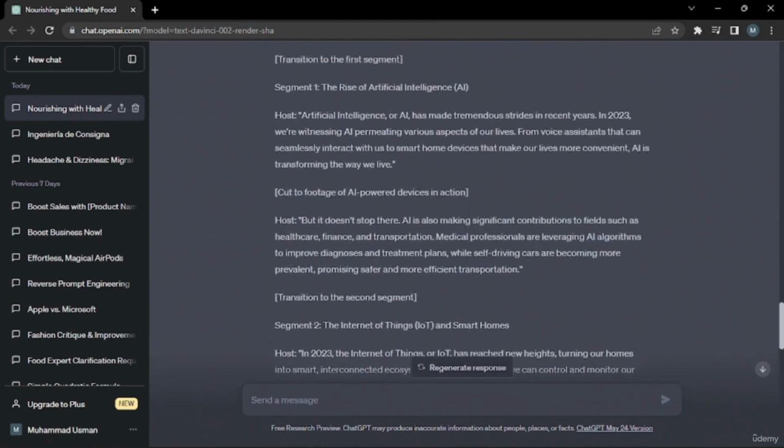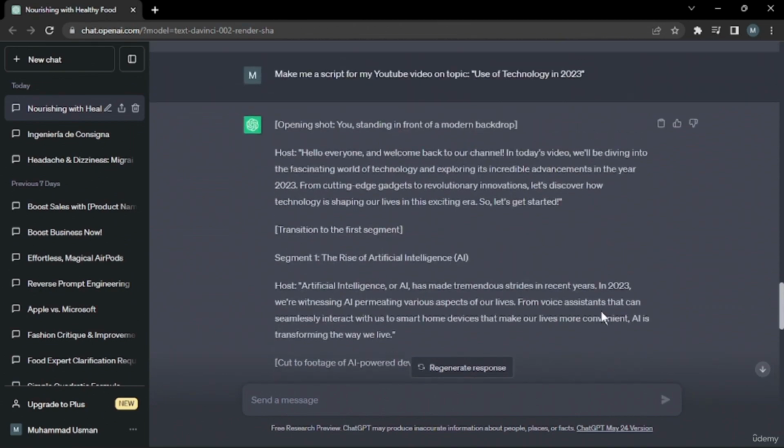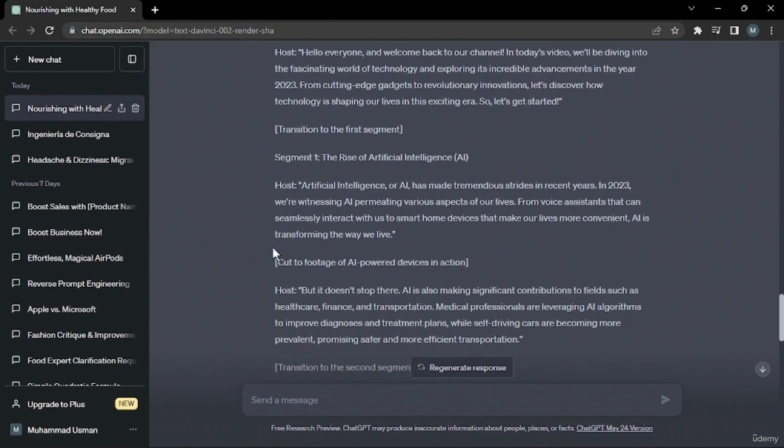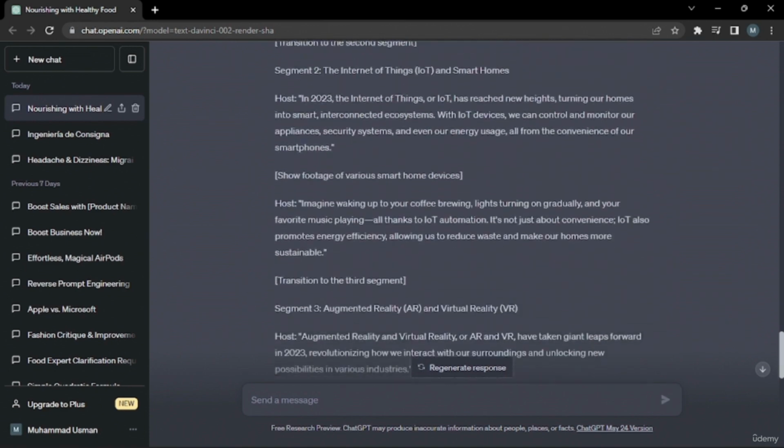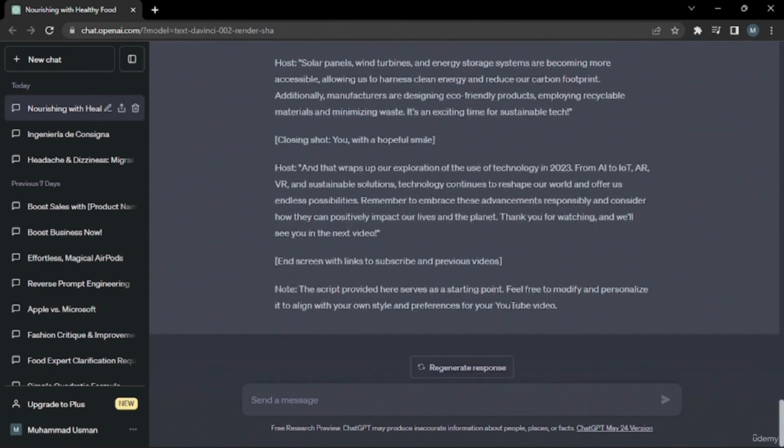As you can see from this whole output, it created a very hierarchical script for us. It starts with an opening shot where you'll be standing in front of a modern background, and the second segment will be the rise of artificial intelligence. Then it gave us a few more segments. It also provided some in-between actions we need to perform to make our video more engaging to our audience, such as a cut to footage of AI-powered devices in action. Then we have segments 2, 3, and 4, and then the closing shot along with instructions for the end screen with links to subscribe and to previous videos.